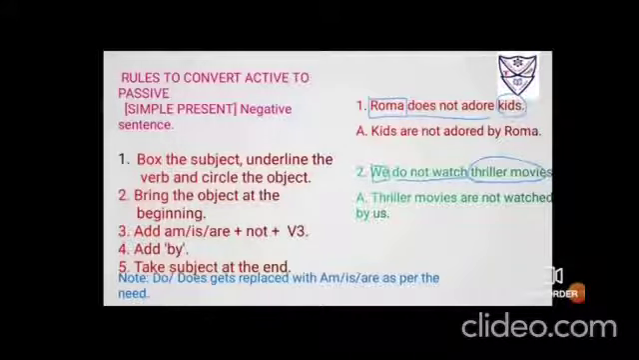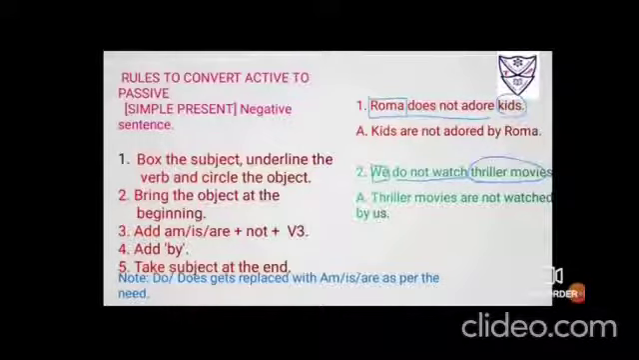Read the first statement. Roma does not adore kids. Now who is the subject? Roma. So I have put a box. Which is the verb? Does not adore. The verb actually is does adore, but because of the use of the negative word over here, we'll underline it. Who is the receiver of the action, or the object? Kids. So you have to circle the kids. Now first step is over. Second step, bring the object at the beginning. So I have brought the object at the beginning, kids. Third step, add am, is, are.